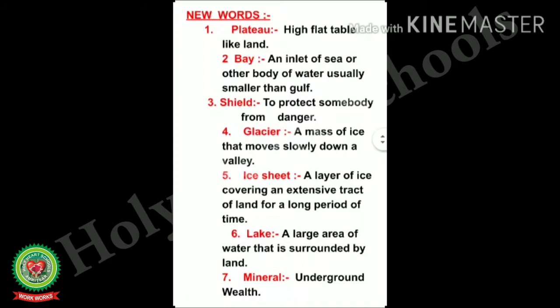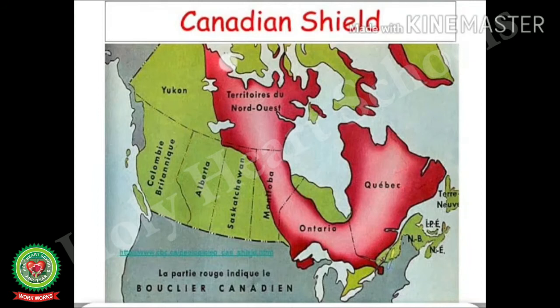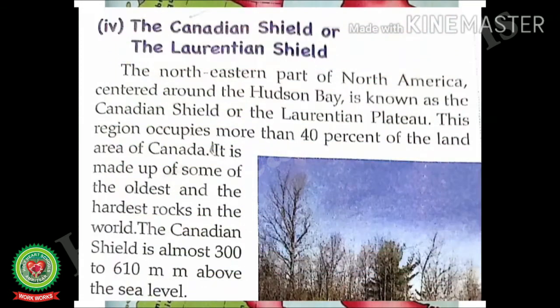Glacier, a mass of ice that moves slowly down a valley. Ice sheet, a layer of ice covering an extensive tract of land for a long period of time. Lake, a large area of water that is surrounded by land. Mineral, underground wealth. Let us see the Canadian Shield through the map. It is shown with the red color on the map.